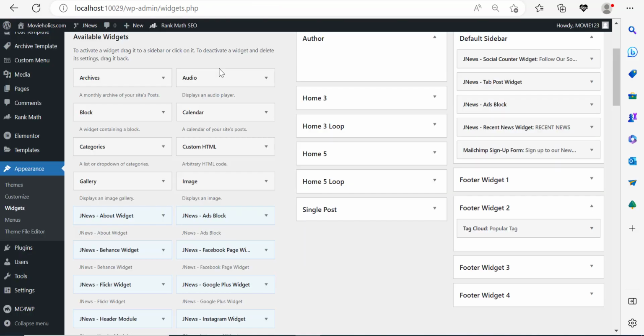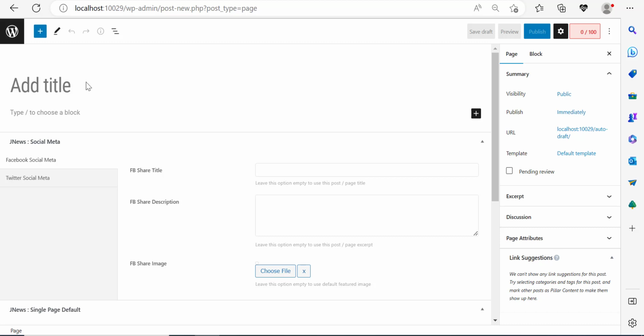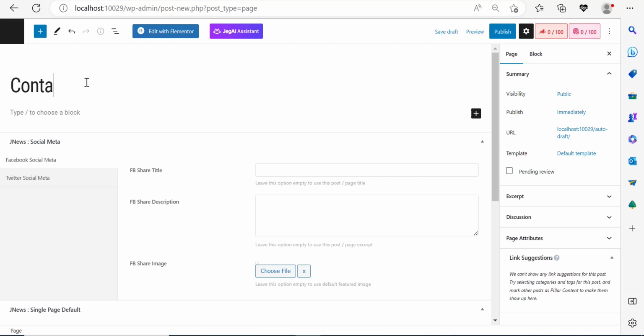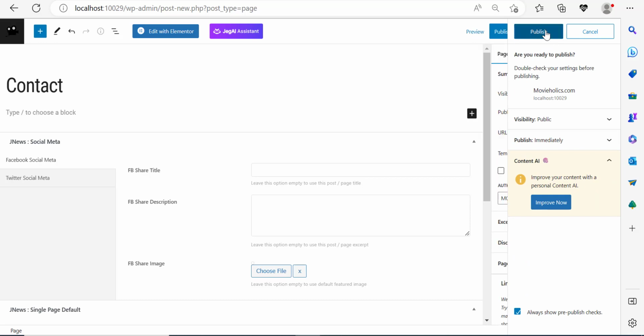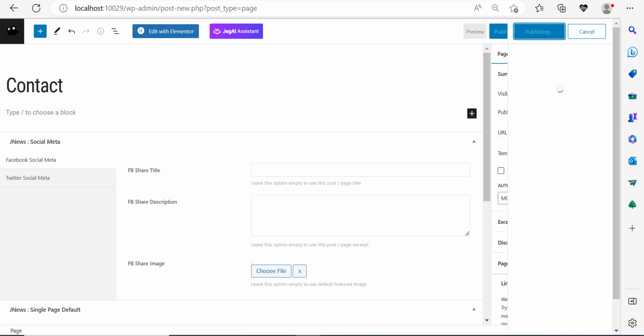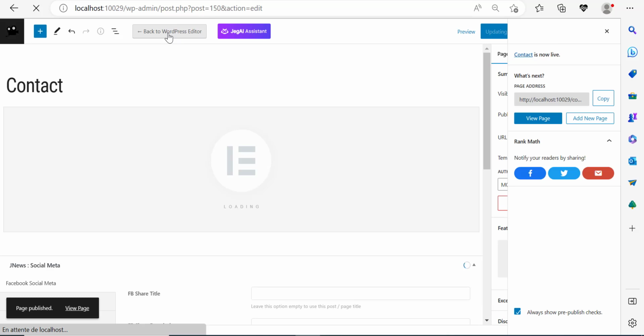But first of all, I'm going to go to the WordPress dashboard. I'm going to go and create a new page. So I'm going to go and add a new page. I'm going to name this page Contact Us page. Right, so let me just go here, contact. Now click on publish, publish again, and click on edit with Elementor. Let's close this window down, keep this up. Now publishing, and in a second, I'm going to go ahead and click edit this with Elementor.